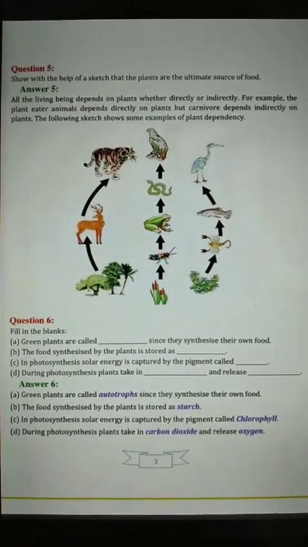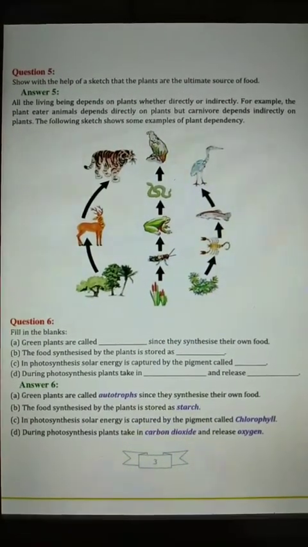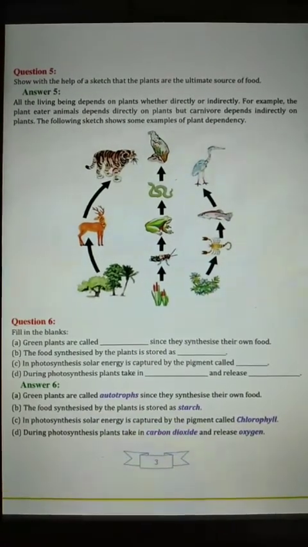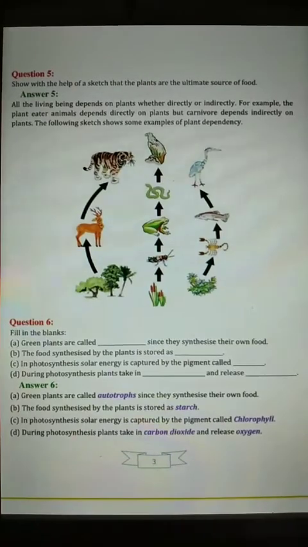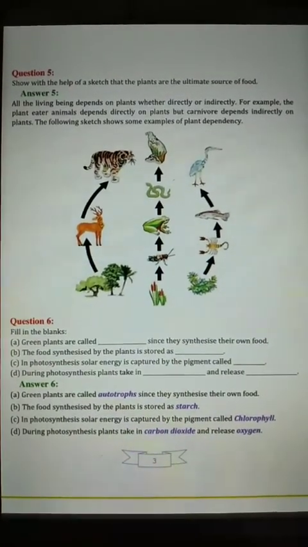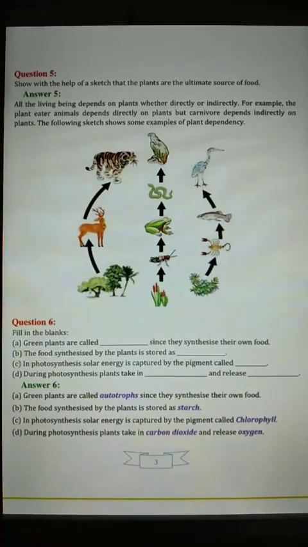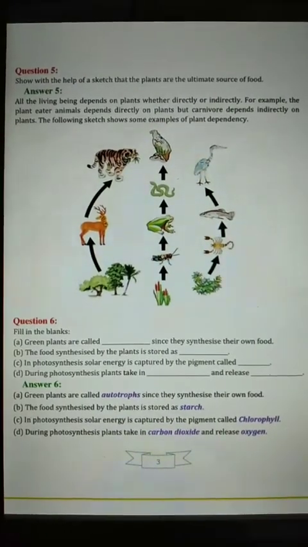But the animals like lion, vulture, eagle are carnivores, so they are dependent on plants, but the plant is eaten by the first animal, then that animal is eaten by the carnivore animal. So directly or indirectly we can say all living organisms are dependent on plants.